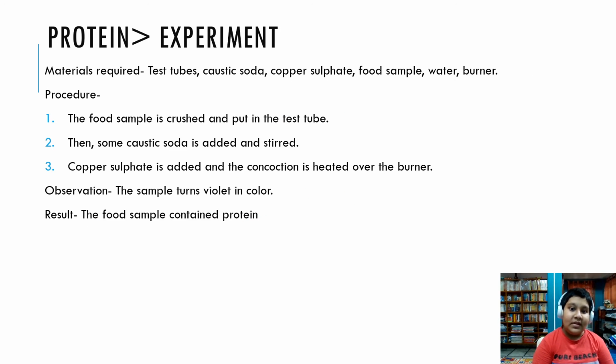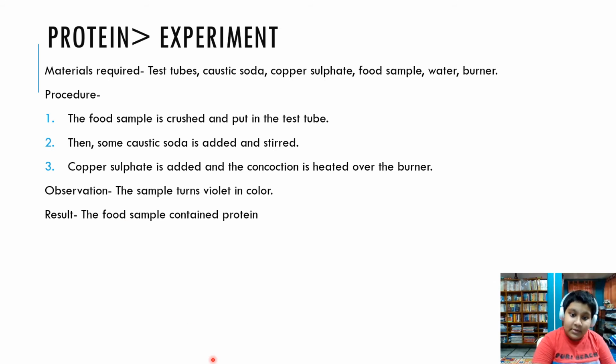Let's go to another experiment this time. This time is a bit tough but not too tough to understand. The materials required here are two test tubes, caustic soda, copper sulfate, a food sample, some water and a burner. First, the food sample is crushed and put in a test tube. Number two, then some caustic soda.